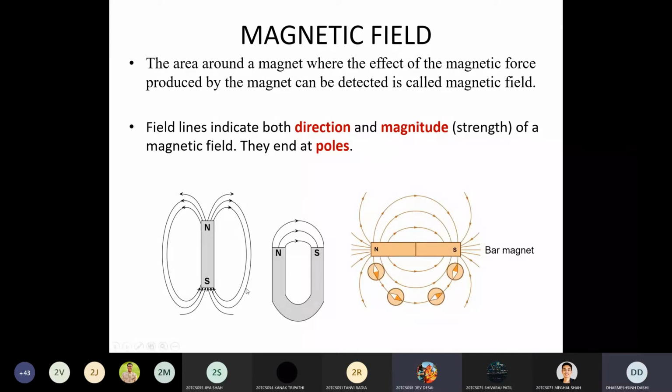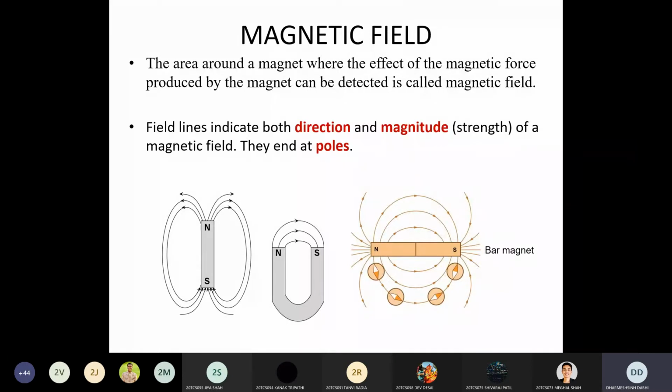Suppose you have a permanent magnet. You can see in this figure, this is a permanent magnet with N and S poles. In the area surrounding this permanent magnet where you experience a force, that area is called a magnetic field. You can see that near the magnet there is a greater number of flux lines, but as the distance from the magnet increases, the magnetic field or flux lines decrease.